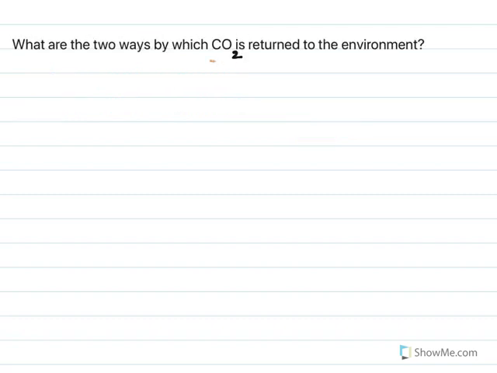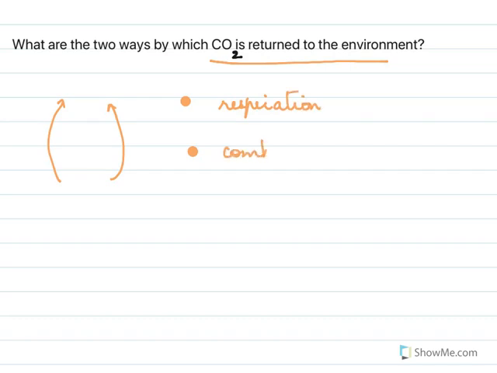What are the two ways in which carbon dioxide is returned to the atmosphere? Carbon dioxide goes back to the atmosphere, and there are two ways. One is respiration, where we breathe out carbon dioxide, and the other is combustion of fossil fuels. They release carbon dioxide back into the atmosphere.